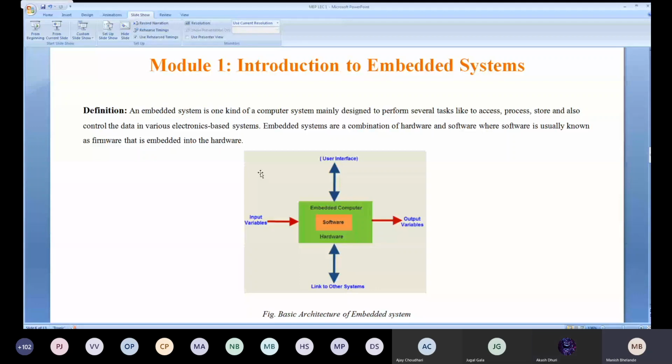So Module 1 is the introduction to embedded systems. Before the definition, I just want to explain this diagram. This diagram shows the basic architecture of your embedded system. For any system we have input variables and output variables. As this is an embedded system, you have the interface connection. Obviously it is not only one device; there are other devices also, and we can do the interfacing.